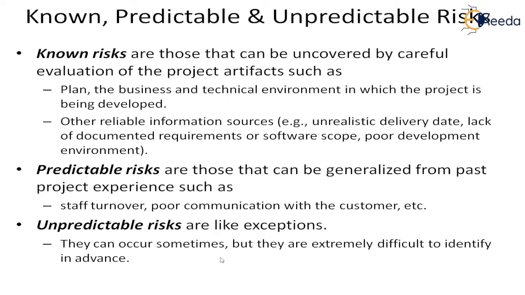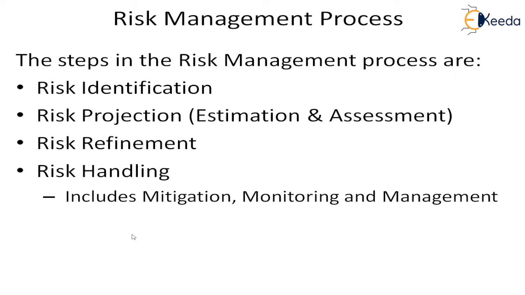And then there are some risks which are unpredictable. They are like exceptional situations. They may happen once in a while, and they can occur sometimes, but they are extremely difficult to identify in advance. But we have to be aware that unpredictable risks will also come. Known risks and predictable risks we can identify very easily. It is difficult to identify unpredictable risks, but we should be aware that they happen.